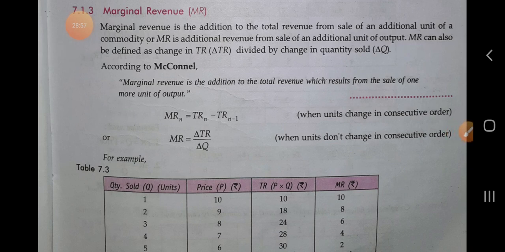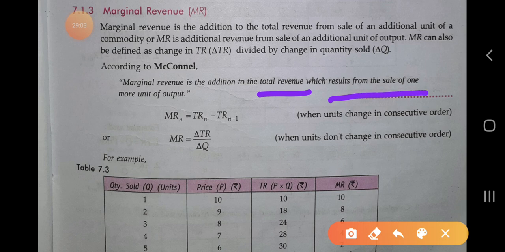According to McConnell, marginal revenue is the addition to the total revenue which results from the sale of one more unit of output. It is the extra income of the producer when he sells one more unit of a commodity.